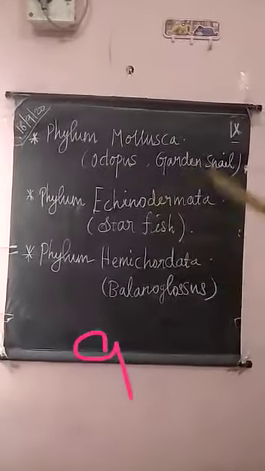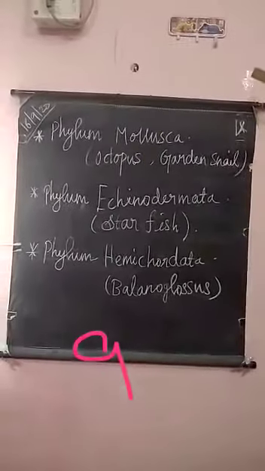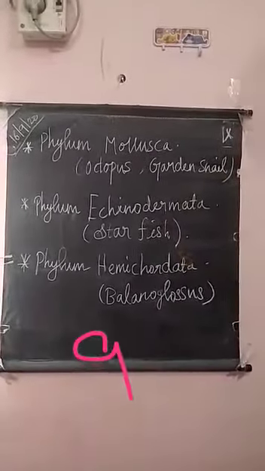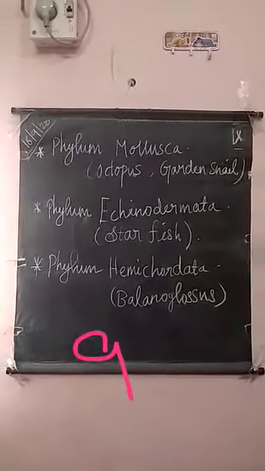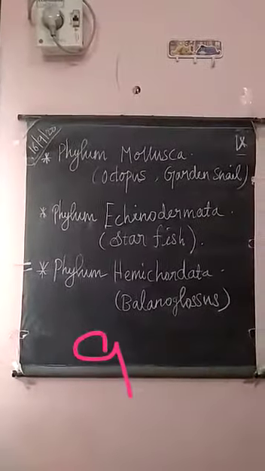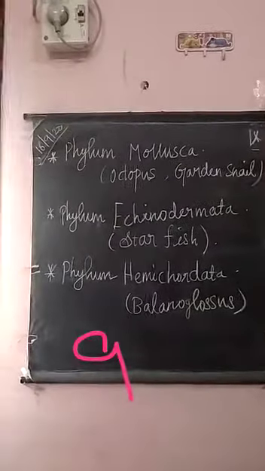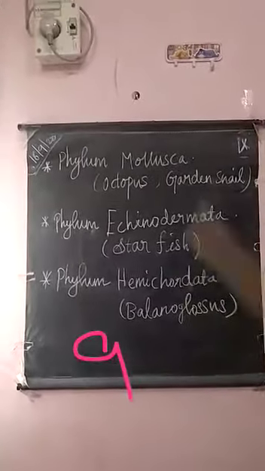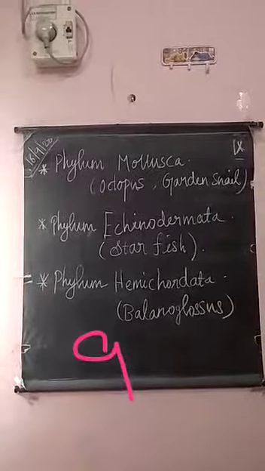In their body there is no notochord. There is no backbone, but it has chordate features. It has chordate features, but it doesn't have a backbone. That is the special character about this group.